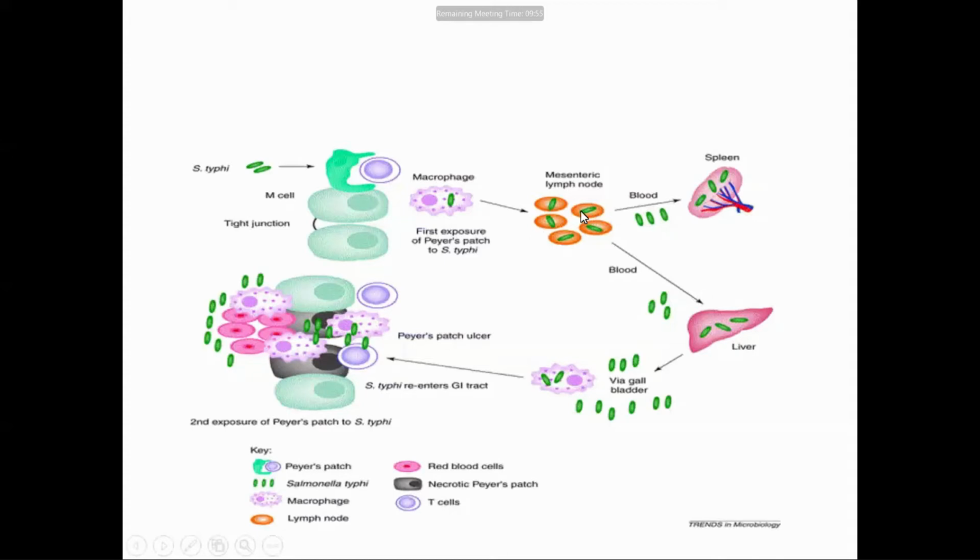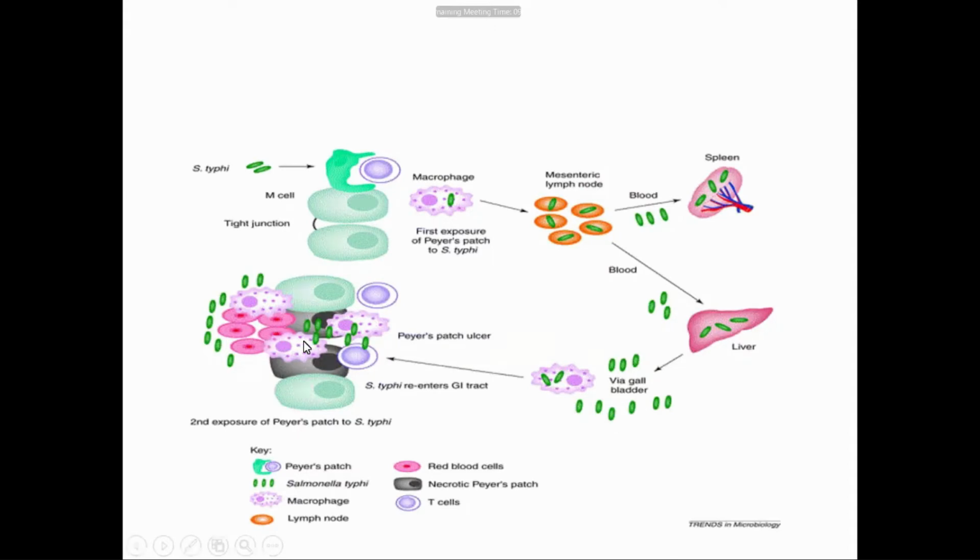From there it goes via lymphatics to the mesenteric lymph node, and via the thoracic duct it enters the blood, and there is bacteremia. It lodges in the spleen and the liver. From the liver it is secreted into the gallbladder, and via bile it comes to the intestine again, where it multiplies and causes necrosis and ulcer.